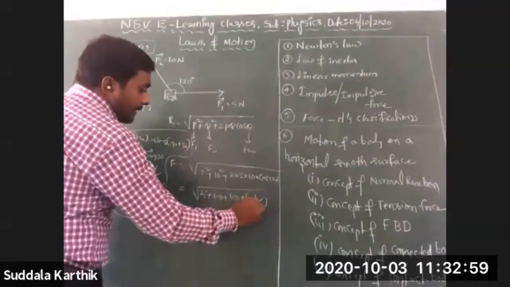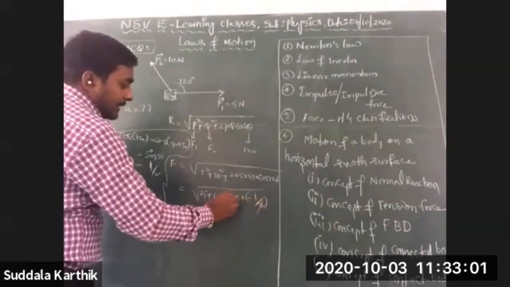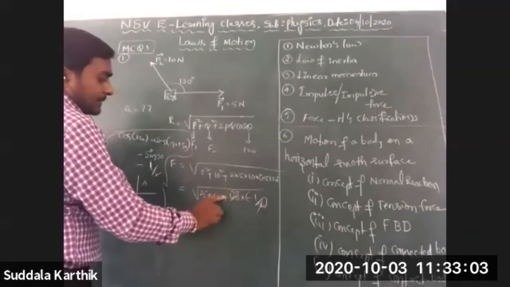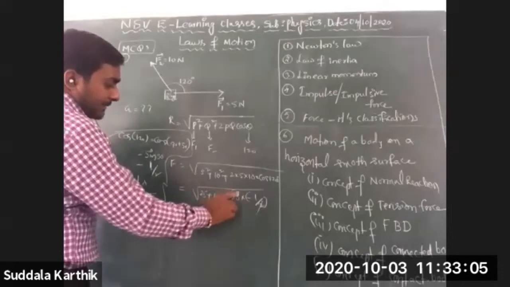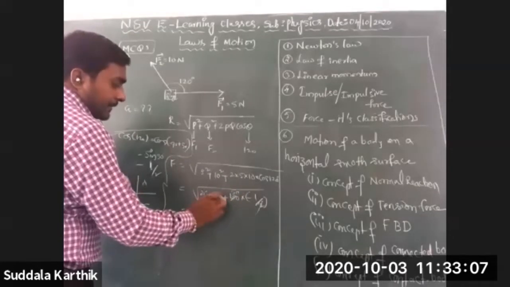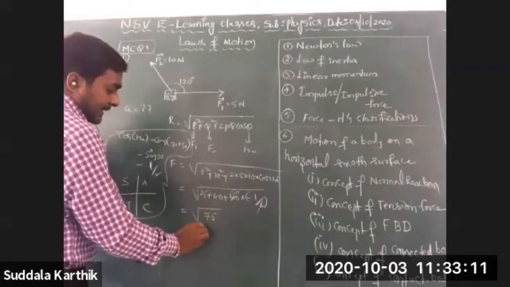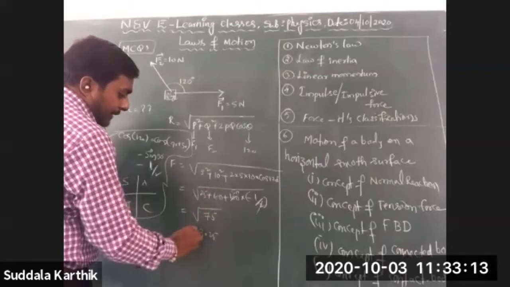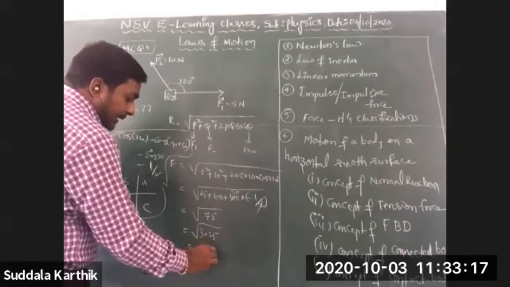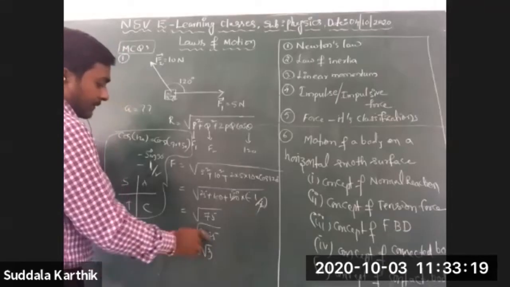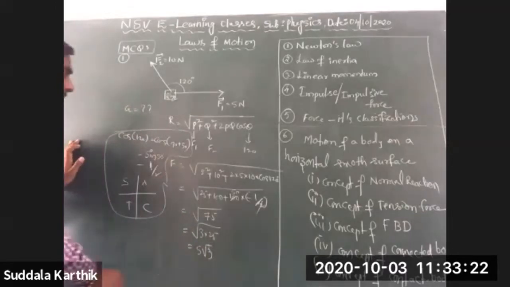Minus 1 by 2. So 2 ones are 2, 5, 0. So 100 minus 50, how much? 50. 50 plus 25, 75. You can write this as 3 into 25. So root 25 outside is 5 root 3, where 5 is outside and 3 is inside the root.